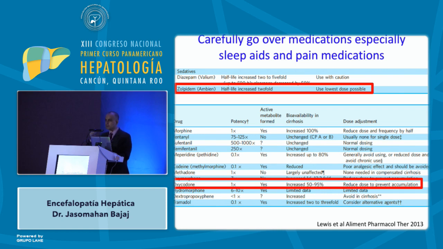Things that they may not be taking: their lactulose, they may not be taking the rifaximin, or they may not be able to afford to take the lactulose or rifaximin, or they may have forgotten that they've taken the lactulose and rifaximin. So these things are very important every time someone comes in.